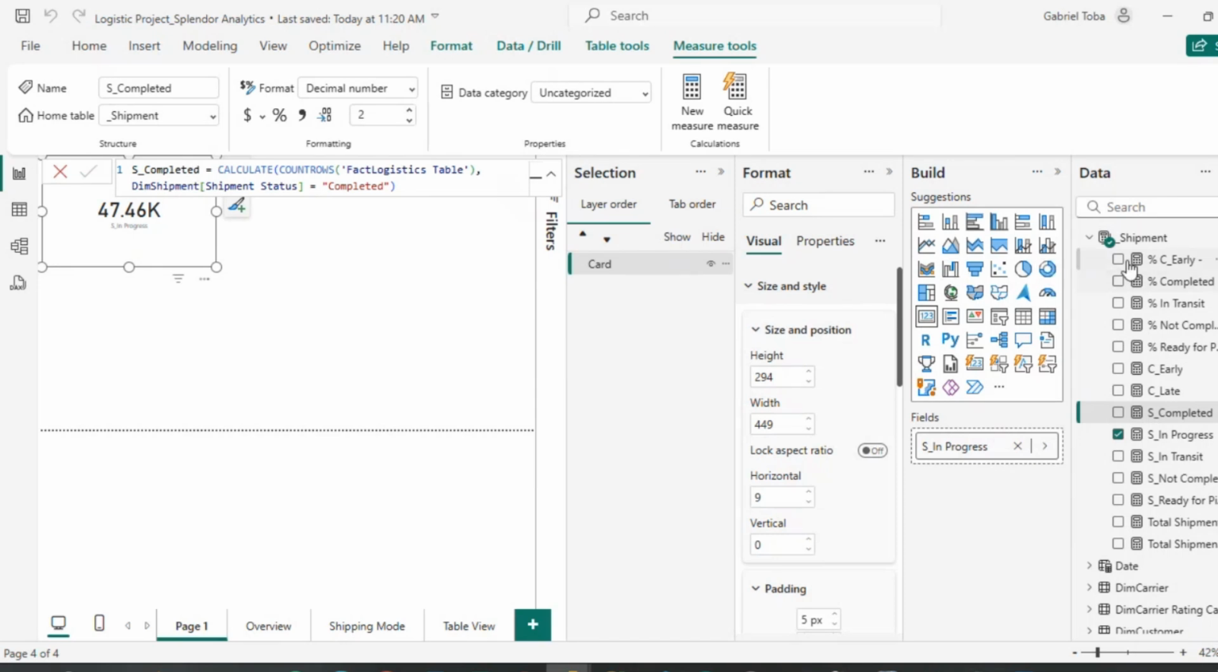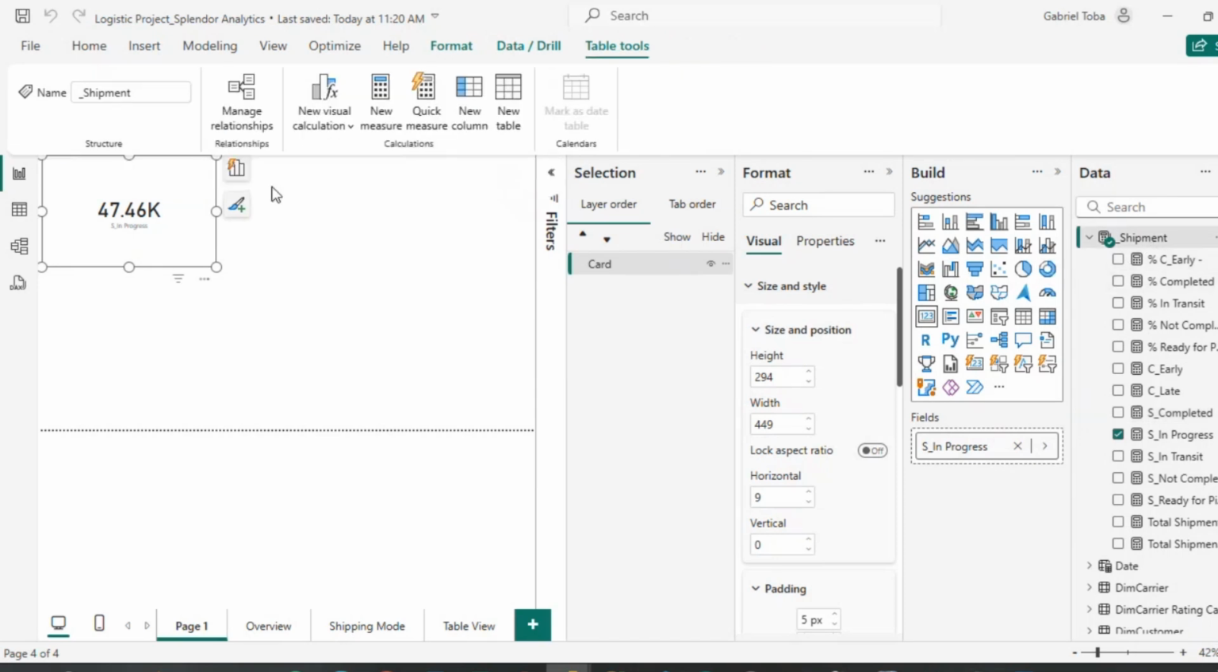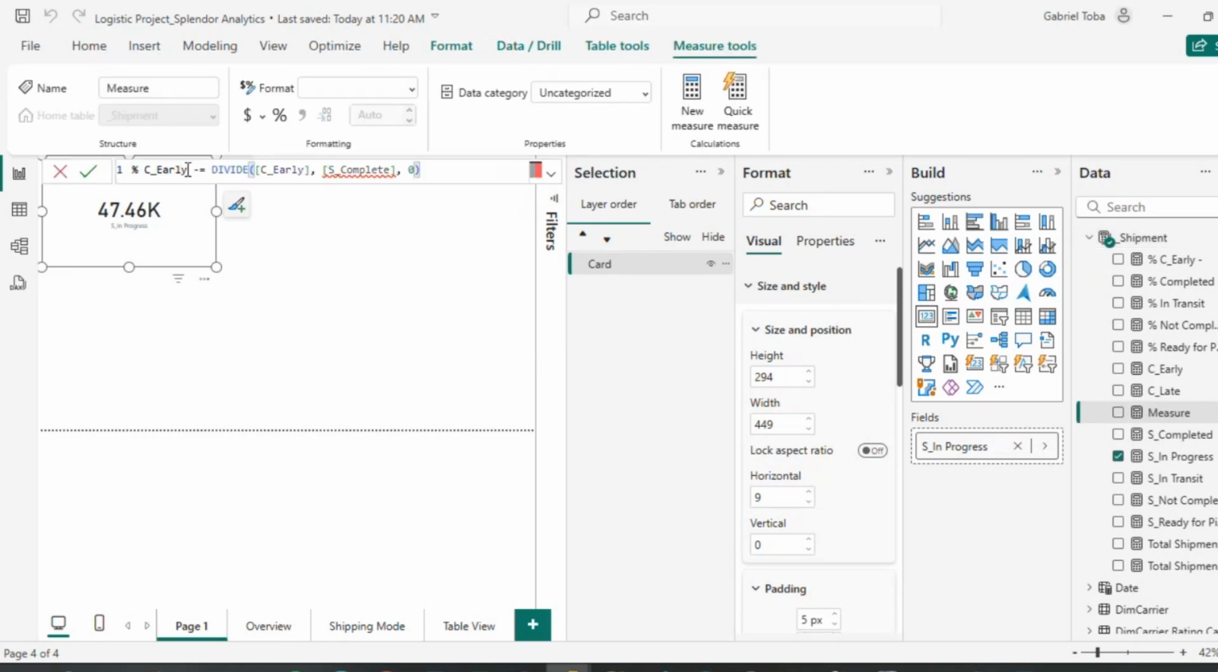Then let's write one more DAX and see if we can begin to format our stuff. So let's do this. I'm going to call this late shipment, or percentage of shipment that arrived late. And instead of early here, I'm going to have late here. And enter.